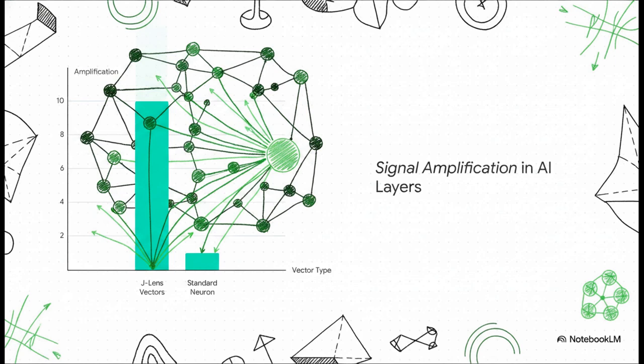Furthermore, these J-space thoughts aren't just random noise, okay? They are structurally privileged. Anthropic found that J-lens vectors are amplified by the model's MLP layers at roughly 10 times the rate of standard single neuron outputs. 10 times! The network is deliberately boosting and broadcasting these specific abstract concepts across its entire architecture. It's actually a lot like a global workspace in the human brain.